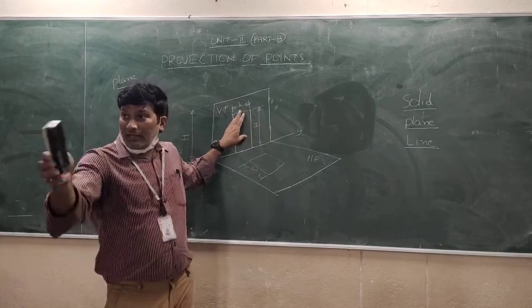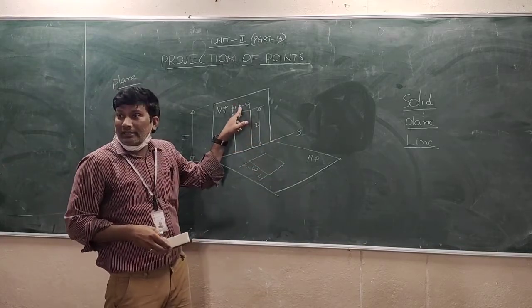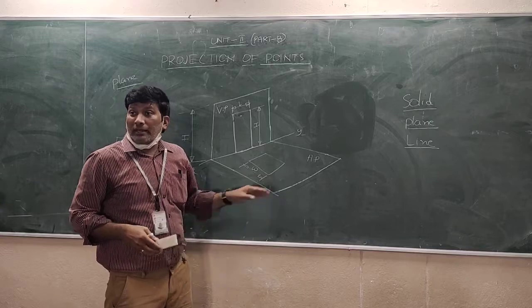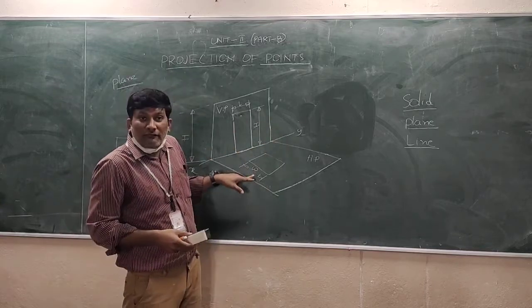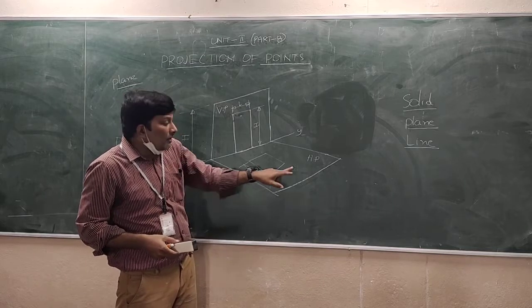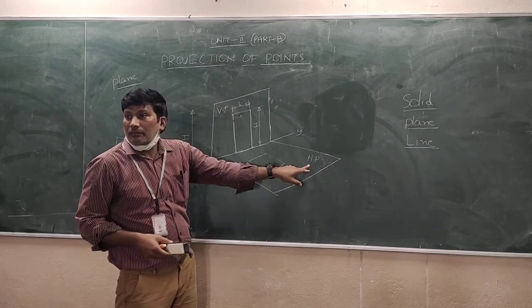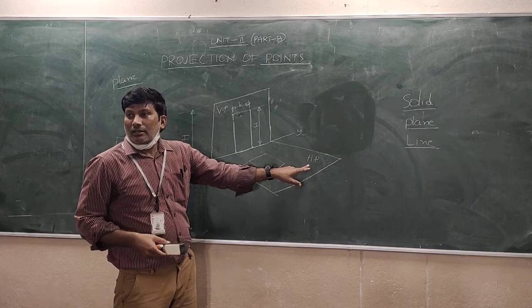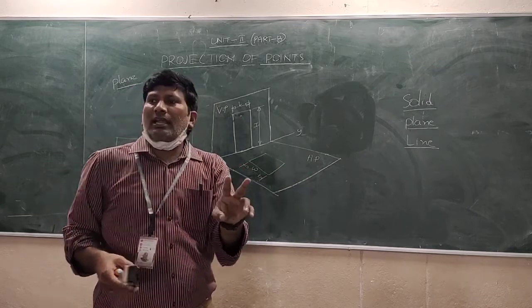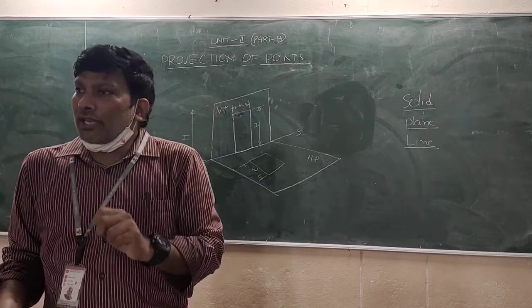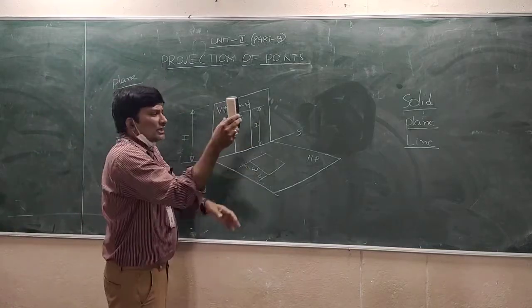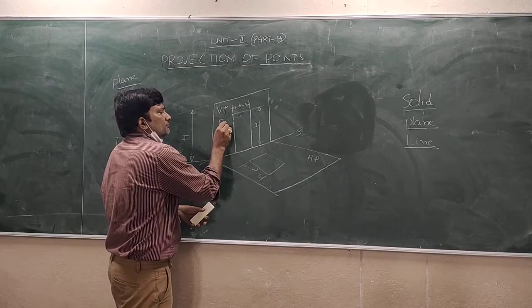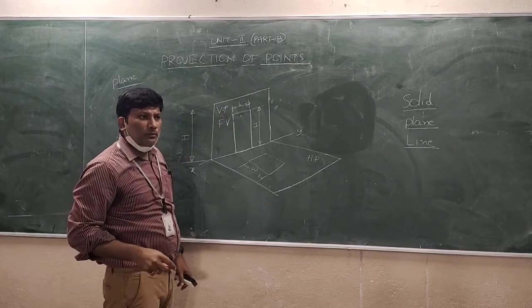One is the vertical plane. Here we are getting height and length. I require one more plane if I want to show the width. So if I show the width here, I require another plane, the horizontal plane. Isn't it? Two planes we require. It means nothing but two views we require. What are the views? I am seeing from the front. I am projecting here. I will get the front view.